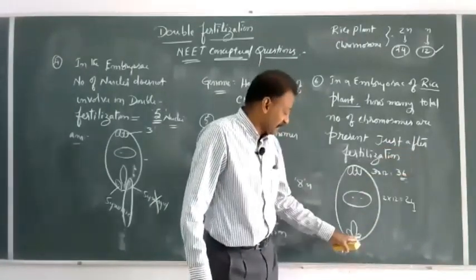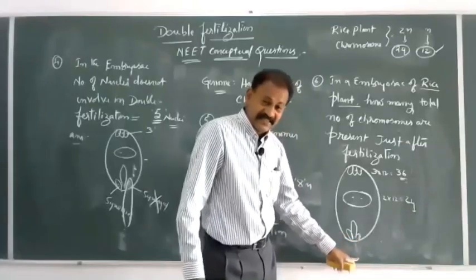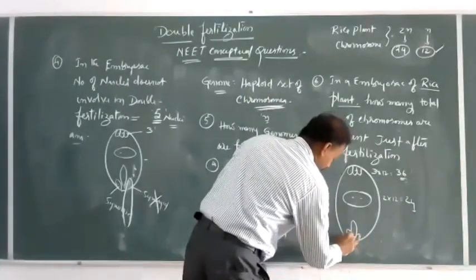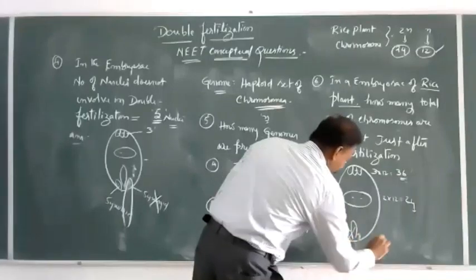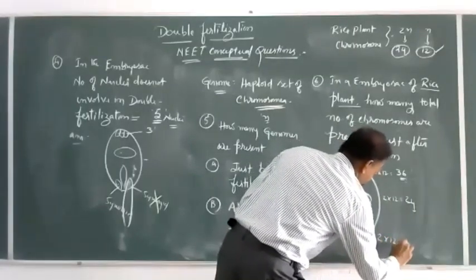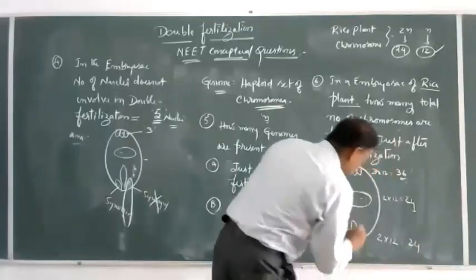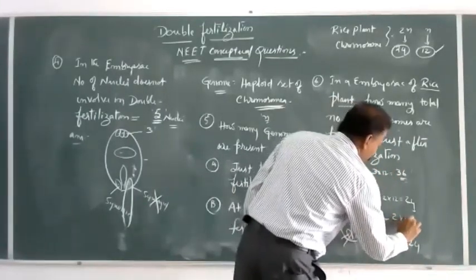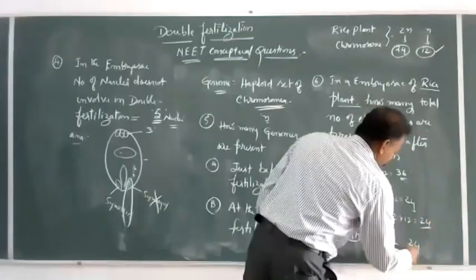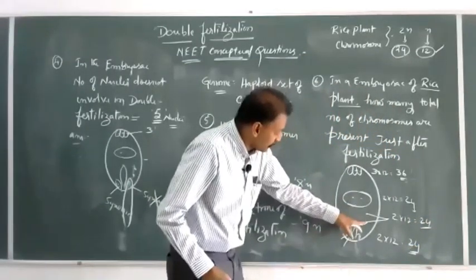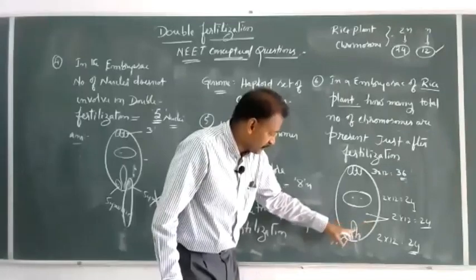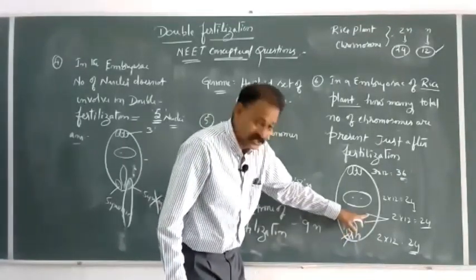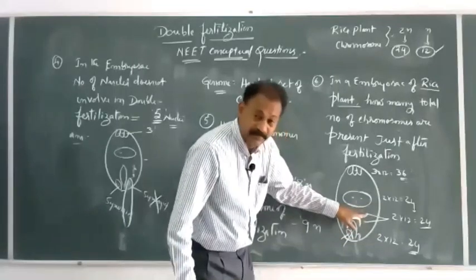Just after fertilization, just one synergid is lost. 2 into 12. Here are 2 male gametes, 2 into 12. It means one is going to fuse here. It is present in the form of zygote. This is also present here in the form of primary endosperm nucleus.